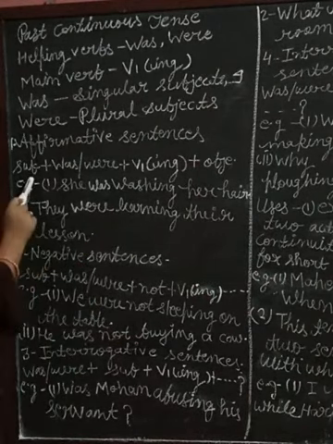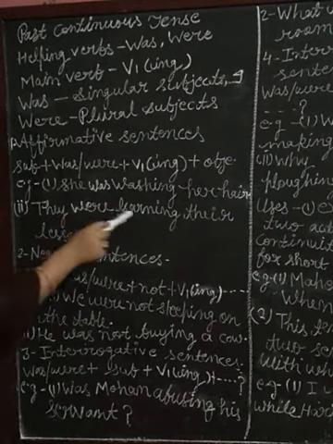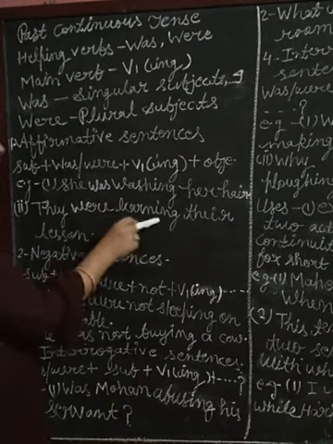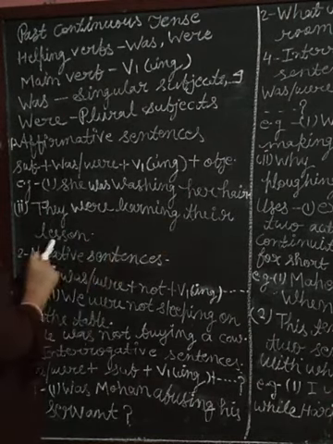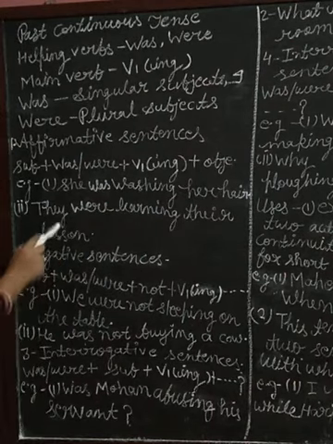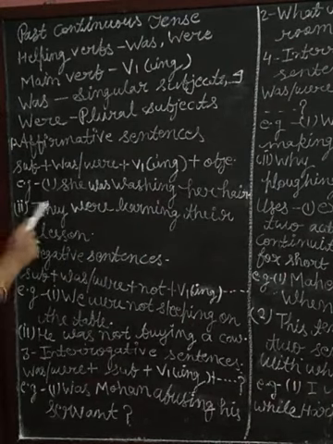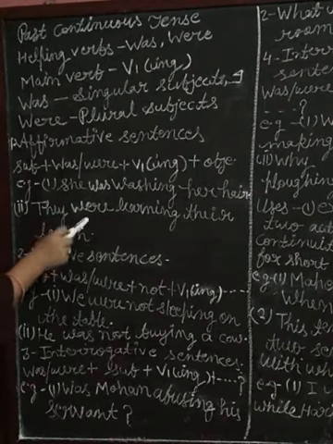They is a subject, were is a helping verb, learning is a verb first form with ing, their lesson is an object. Okay, they is a plural subject, so we use the helping verb were here.